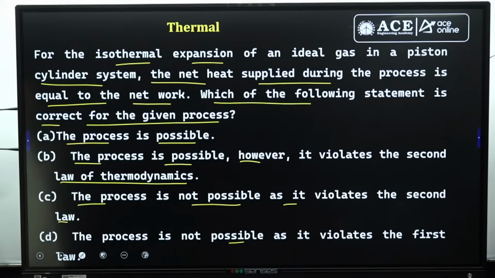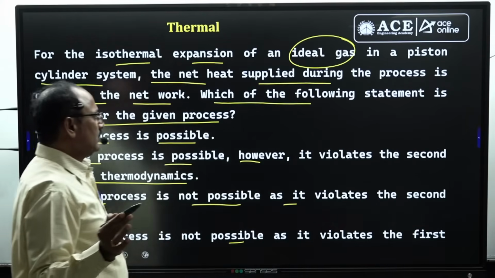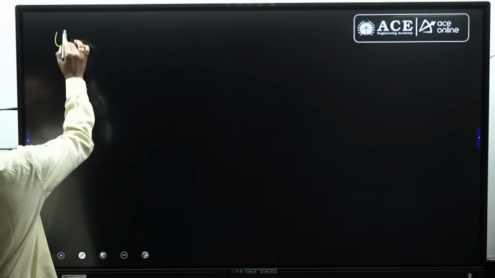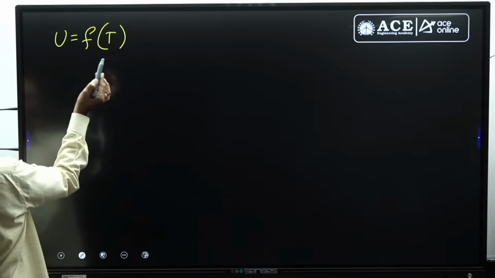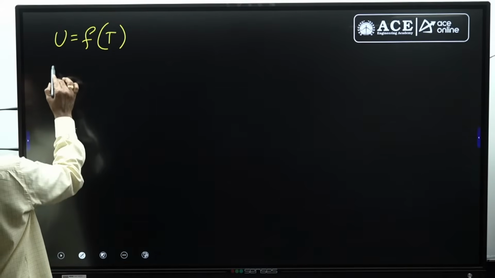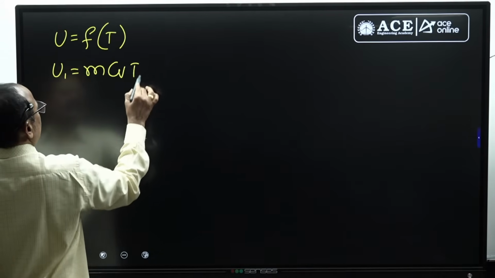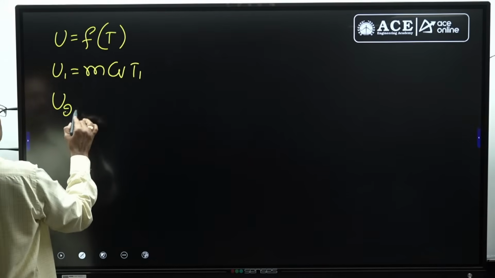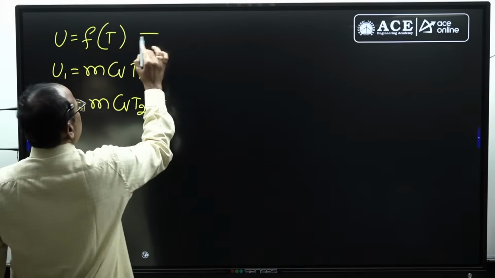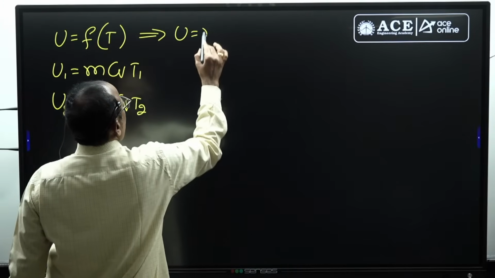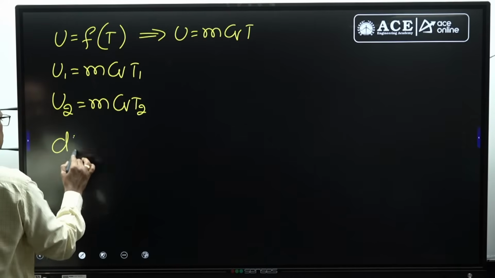Since it is given for an isothermal process with an ideal gas, you know that for an ideal gas, internal energy U is a function of only temperature. So U1 equal to mCv T1 and U2 equal to mCv T2, because the general formula is U equal to m into Cv into T. Then what is the change in internal energy?